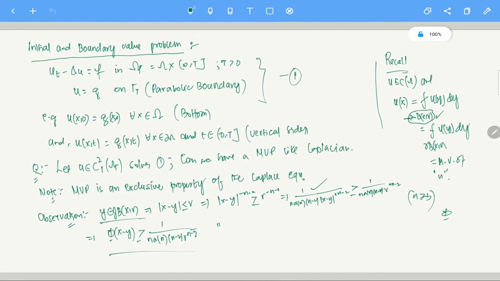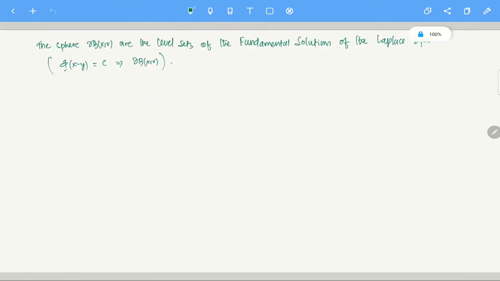That is what I did in the other way. If phi of x minus y equals some constant, then essentially we are aiming for the boundary. This is the idea behind generalizing the mean value property of the fundamental solution. So what we are going to do is this.